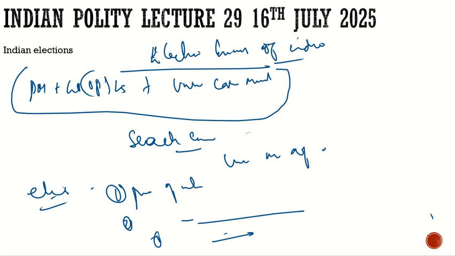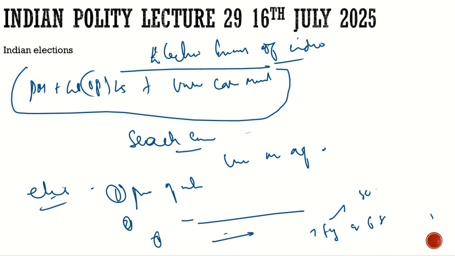Then we know who the selection committee is, and we know what consists of the search committee. Then what would be the salary of these Election Commissioners and Chief Election Commissioner? The salary would be the same as that of Supreme Court judges. And the term would be 6 years or 65 years of age, whichever is earlier.